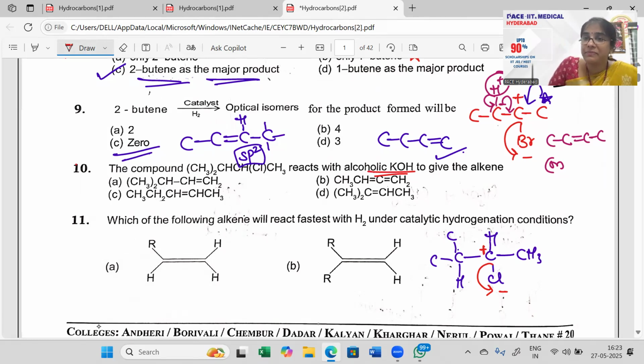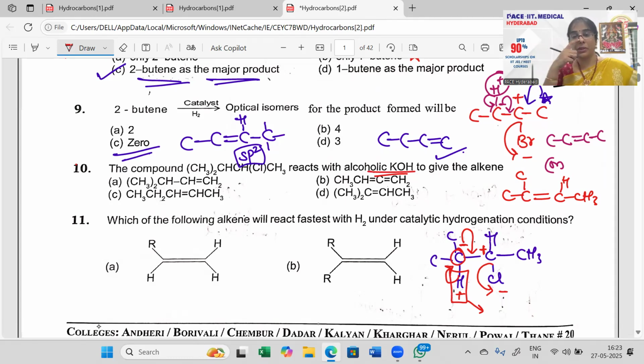Now as the carbon becomes positive, the next carbon will be helping it, the right side or the left side. I would say here the left side will help more because that will be a 2-degree carbon, that will be a 3-degree carbon, more stable group. So hydrogen leaves its electron, the carbon becomes minus and the H plus comes out. Now the minus drops in as a bond, meaning carbon to carbon, a double bond, CH with CH3. This is what you are getting. So which means CH3 twice. Option D is my answer there, right?